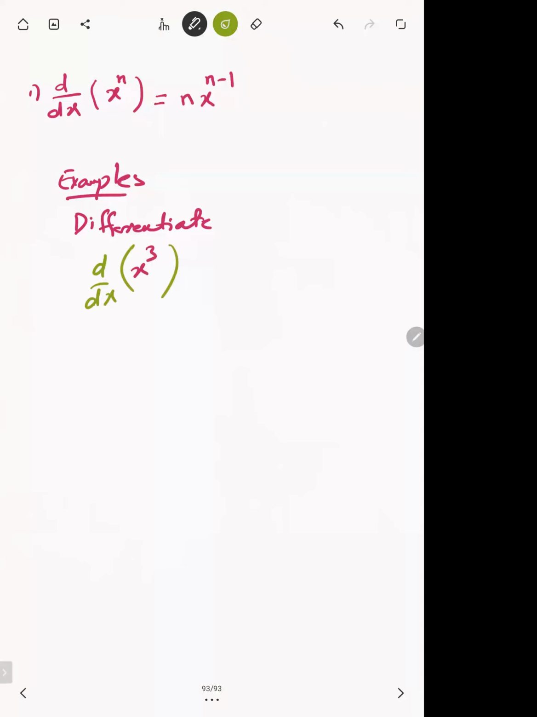So apply that rule. The power will become the coefficient, meaning power 3 will become coefficient 3, and subtract 1 from the power, so it will become 3x square. So you have differentiated x cube and you got 3x square.